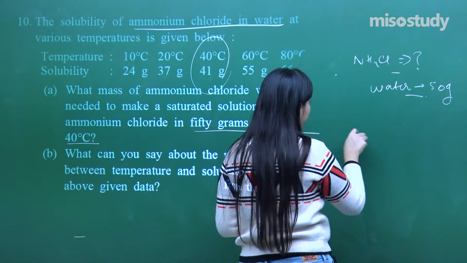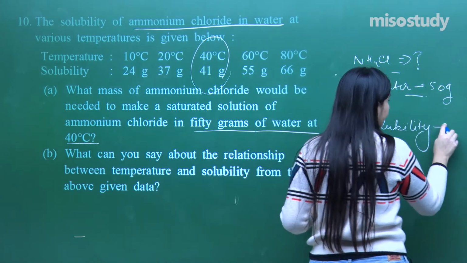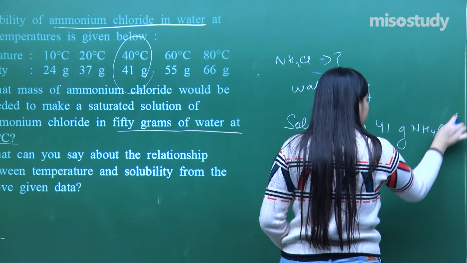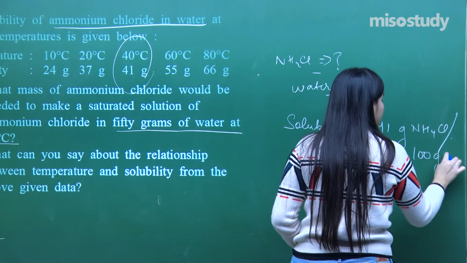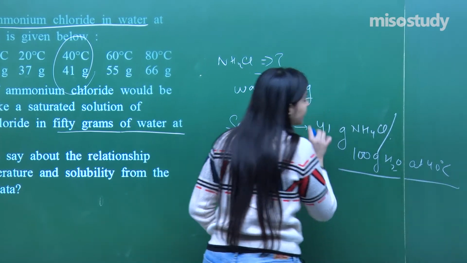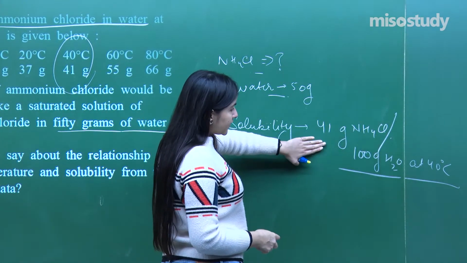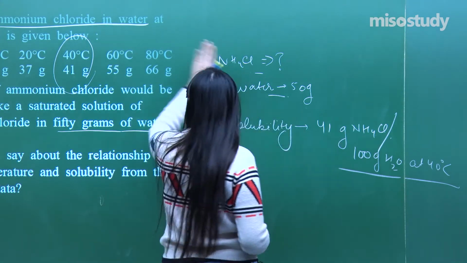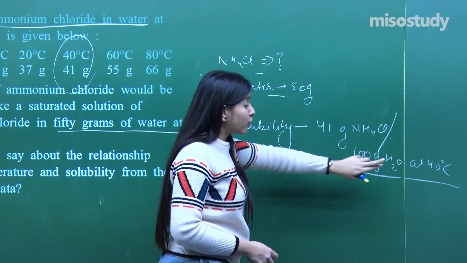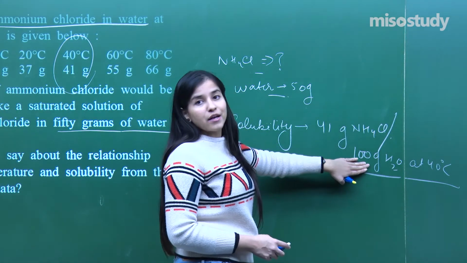So solubility is 41 grams of NH4Cl dissolved in 100 grams of water at 40 degrees Celsius. You must know this term; this is going to be an important question. That means 41 grams of NH4Cl at 40 degrees Celsius will get dissolved in 100 grams of water.